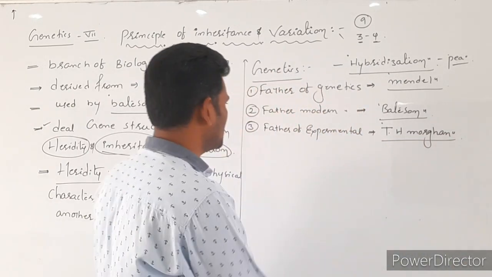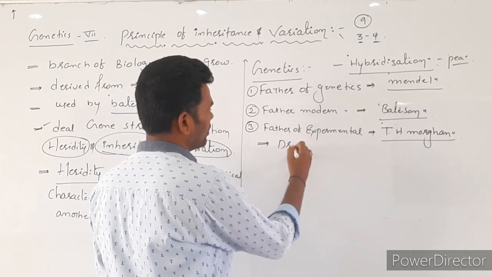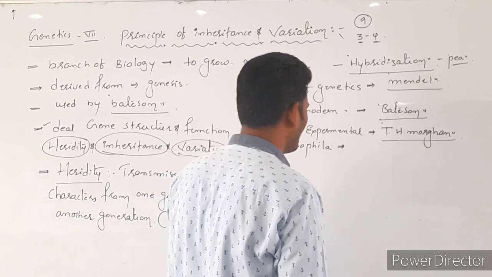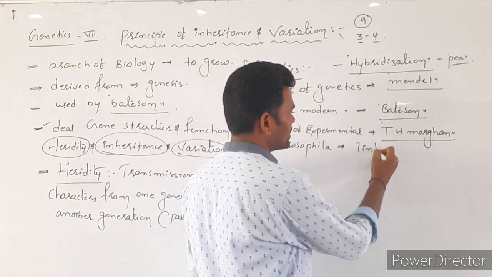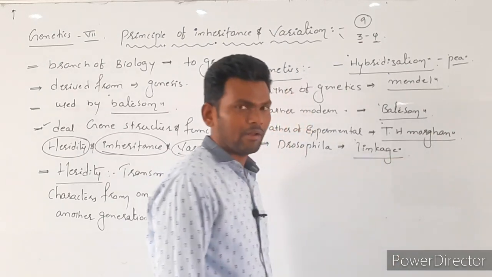Why? Because he conducted experiments in Drosophila, and he also proposed one new phenomenon, that is linkage. What is meant by linkage we will discuss when we enter into the lesson.